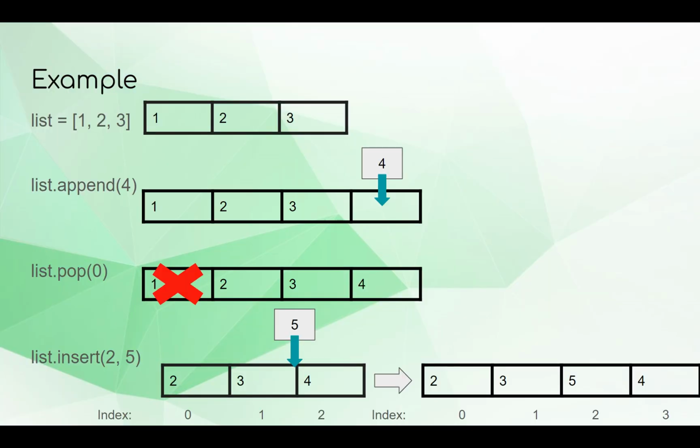So here's a quick example. Our original list is equal to 1, comma 2, comma 3. List append 4 will add 4 on the end. List pop 0 will just remove 1 because that's at index 0. List insert 2 comma 5 will insert variable 5 at index 2. So this is a little confusing because it's not inserting directly here. It's inserting basically in between 1 and 2, and 2 will become 3 and 3 will become 4 and so on. So what that becomes is 5 at index 2 and 4 at index 3. So this diagram might be a little confusing, but think of it as inserting and you become the new index and everything else gets pushed back 1.